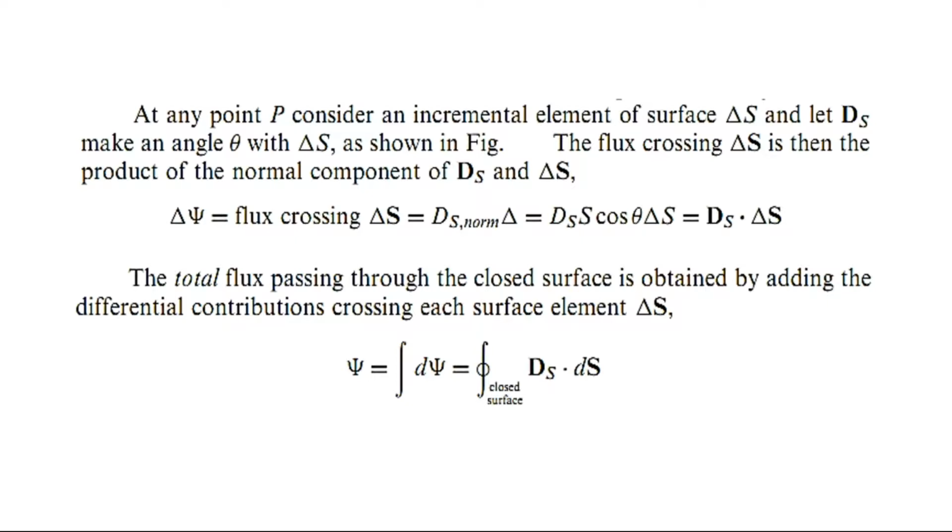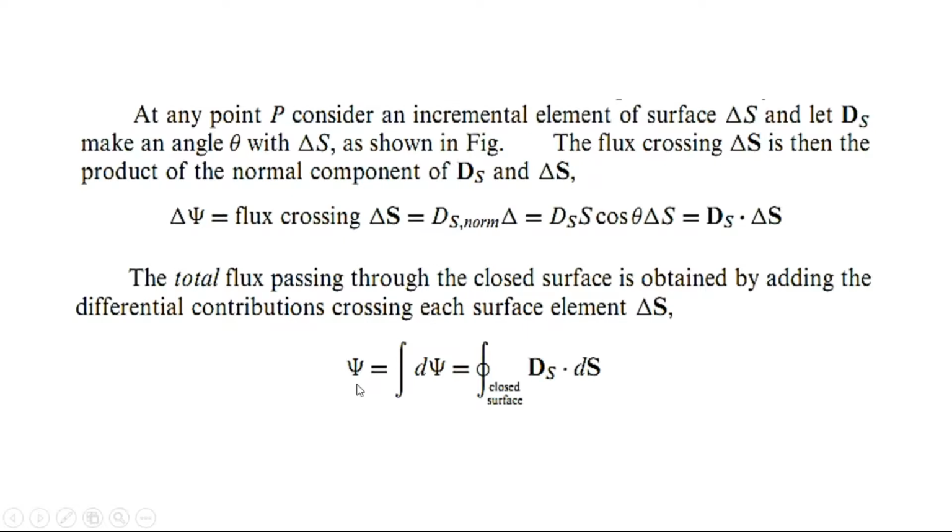Now, in order to calculate the total flux that is passing through the imaginary surface, what we do is integrate this same equation. So, the total flux passing through the closed surface is obtained by adding the differential contributions crossing each surface element delta S. So, by adding the differential contributions, or by integrating, we will get the total flux.